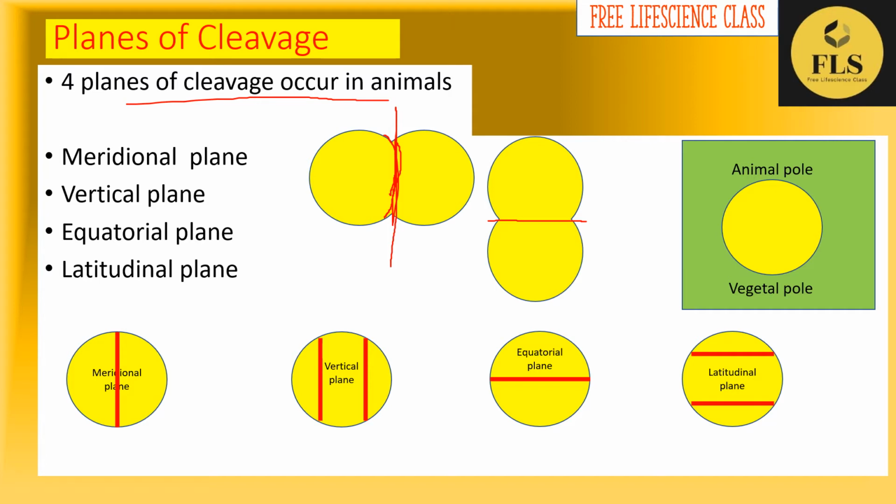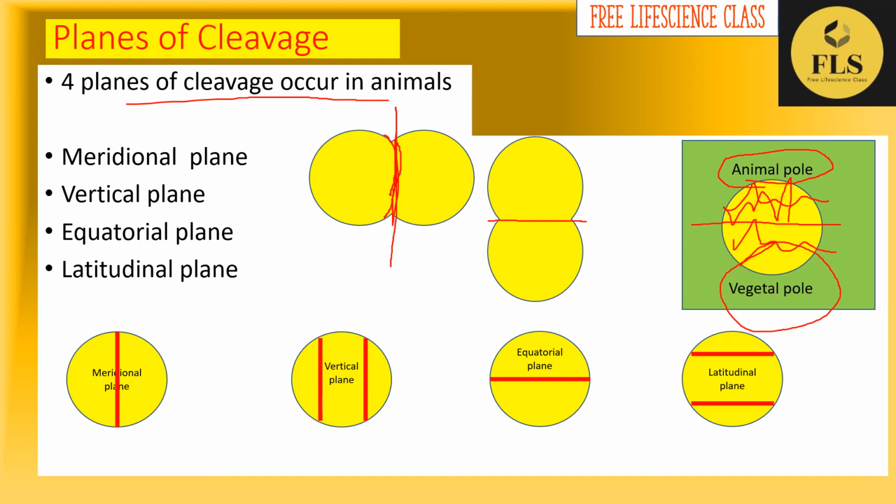This is the animal pole region of the zygote, and this is the vegetal pole region. If you cut this zygote in this plane, this is the blastomere with the animal pole, and this is the blastomere with the vegetal pole.